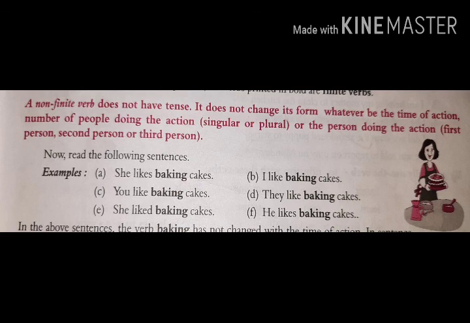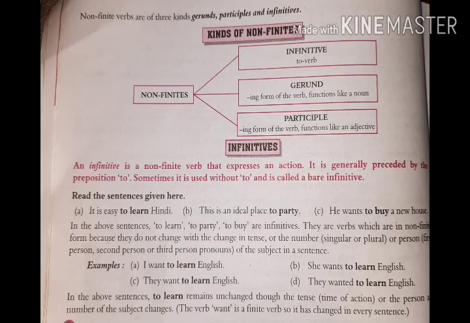In all the examples, we have changed only the finite verb, not the non-finite verb. So with the help of these examples, we can understand that there is no impact of time and person and subject on a non-finite verb. These work differently in the sentence.